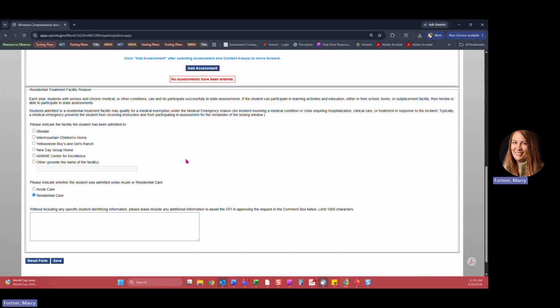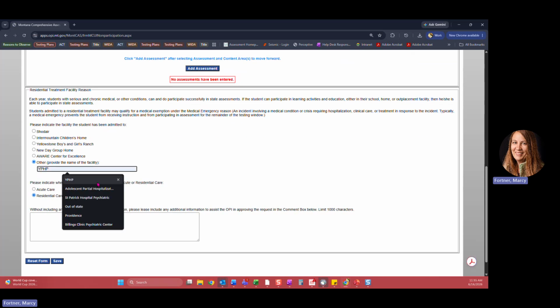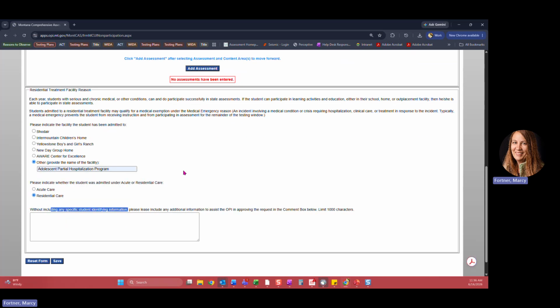So if a student is admitted under residential care, typically the facility becomes the responsible entity to test the student. If the student was admitted to a facility not listed, fill that in under other and just type the name of it in there. After selecting the appropriate selections here, again, add any information in that explanation box that could assist the OPI in making a reasonable decision about approving the request.